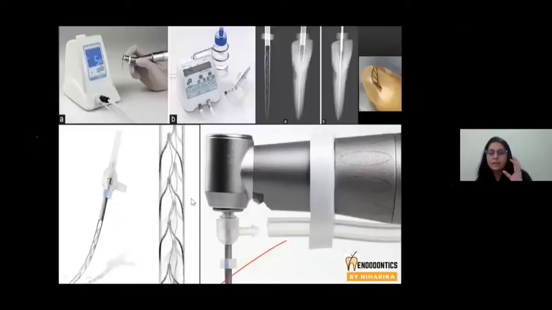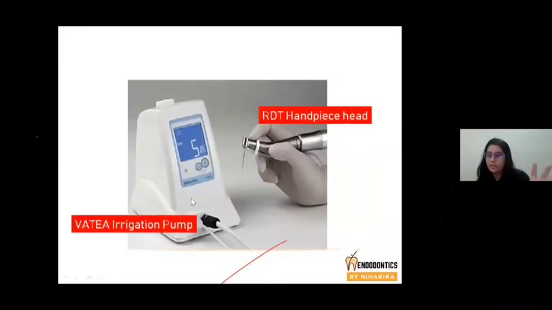The entire system comprises an Endostation which has a media irrigation pump. The irrigation pump delivers sodium hypochlorite into the root canal while shaping, at a speed of around 4 ml of hypochlorite in 1 minute. The concept says you have to use the self-adjusting file in a canal for 4 minutes.